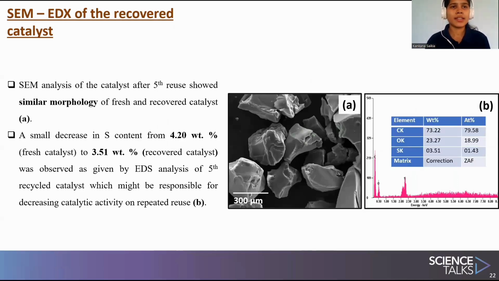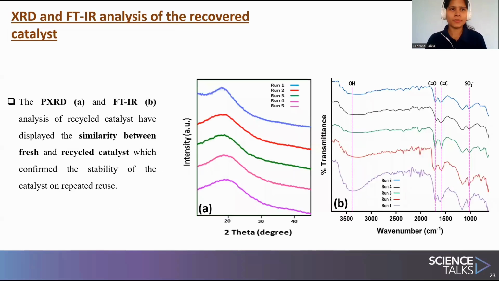The recovered catalyst, after the fifth reuse, was studied with the same SEM and EDX, and from the images we could see that the catalyst shows similar morphology to the fresh catalyst. From the EDX study, we can see that the sulfur content is 3.5%, while in the fresh catalyst the sulfur content was 4.2%. So there is a small decrease in sulfur content from 4.2 to 3.51% as shown by the EDS analysis. This decrease in sulfur content might be responsible for the decreasing catalytic activity on repeated reuse.